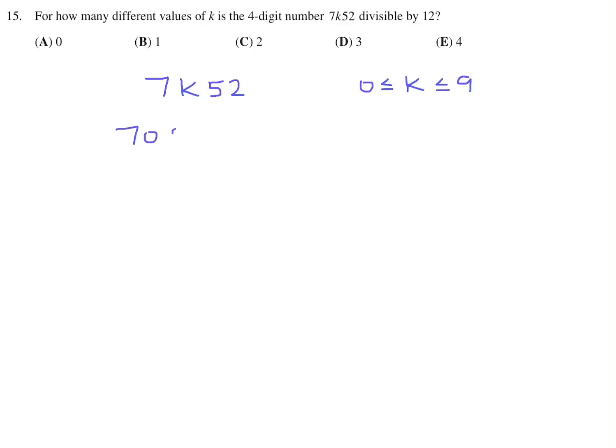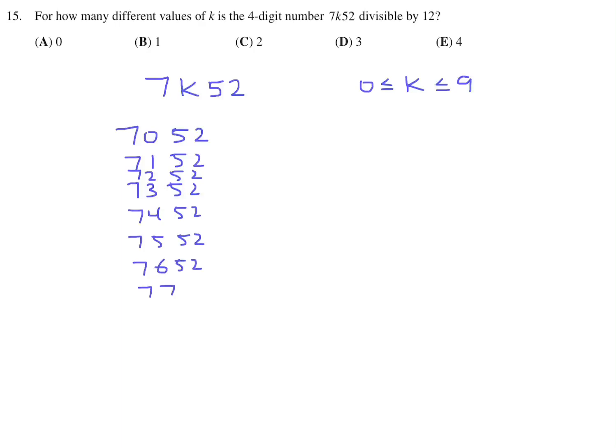So we can write out all of these very quickly. 7052, 7152, 7252, 7352, 7452, 7552, and so on. And essentially what they're asking for is how many of these are divisible by 12. So if you divide by 12, are you going to get a whole number or not?